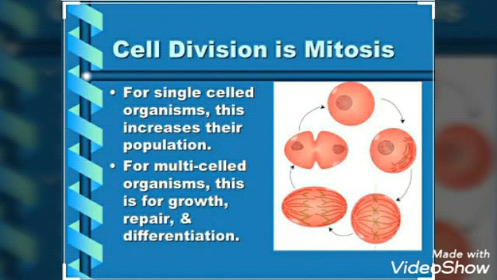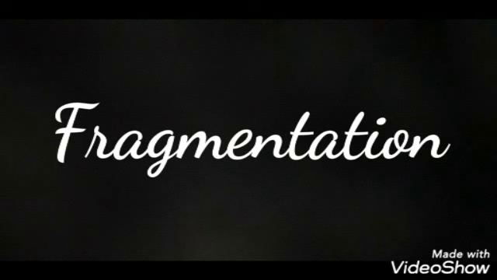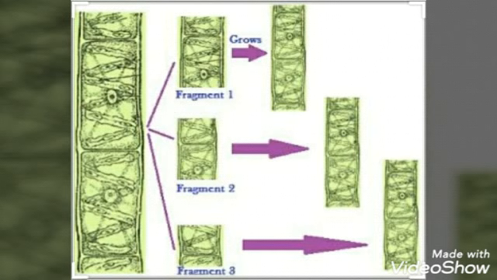So, in this video lesson, we will focus on methods of asexual reproduction for multicellular organisms. Let us first study about fragmentation. I am taking an example of Spirogyra here.